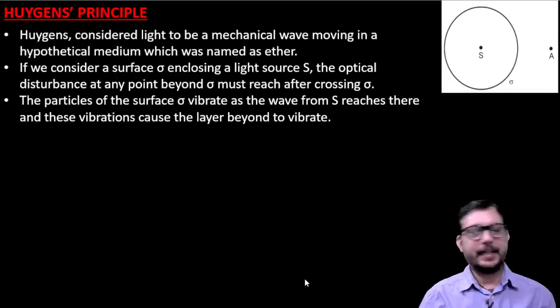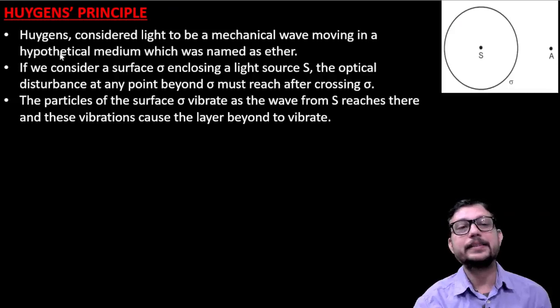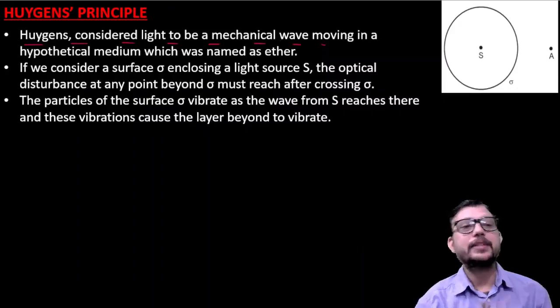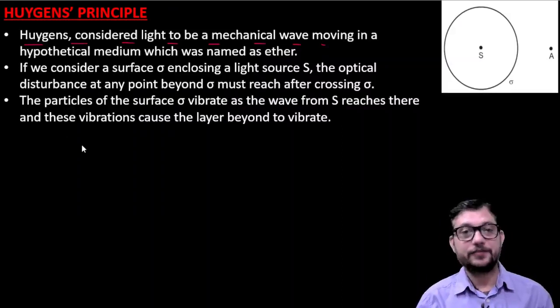First point: what did Huygens consider? Huygens considered light to be a mechanical wave. Means, according to Huygens, light is like a mechanical wave.